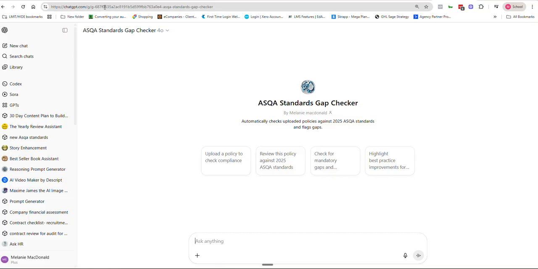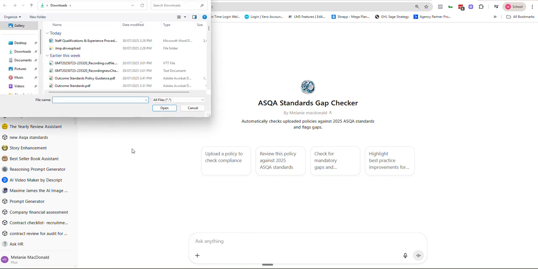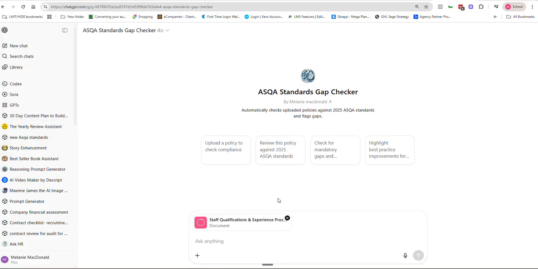And it comes up with this ASQA standards gap checker. All you need to do is grab a policy from your files that you want to upload, and then just give it a couple of moments to finish uploading. What I've got in the back end of this is I have uploaded all the new ASQA standards, the mandatory standards, and also the guidance documents. There's 11 documents in there in total. I can show you in a second what's in there.